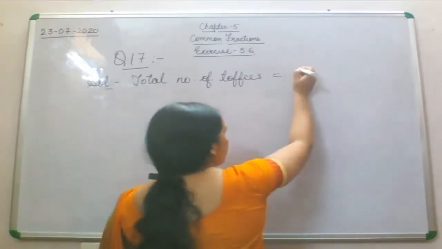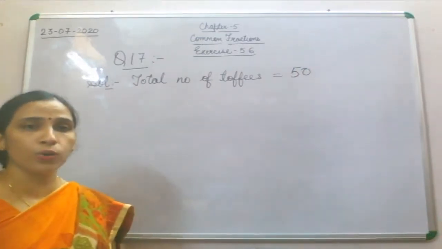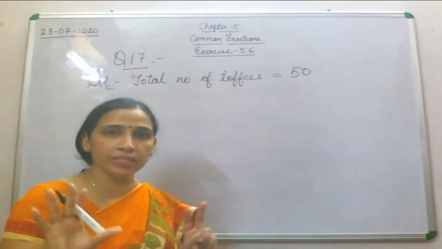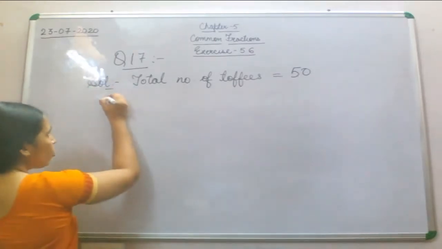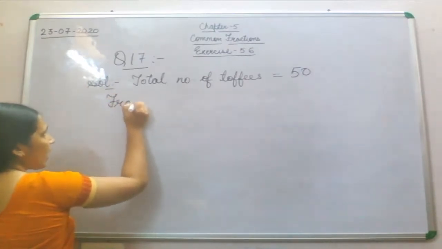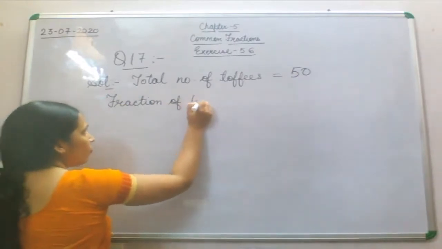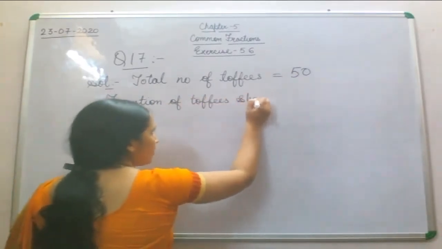Fine. You can write the statement in your own way also, but the sentence must be correct. Now total number of toffees is equal to 50. Now fraction of toffees she distributed.